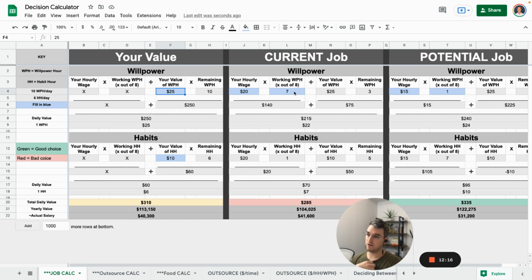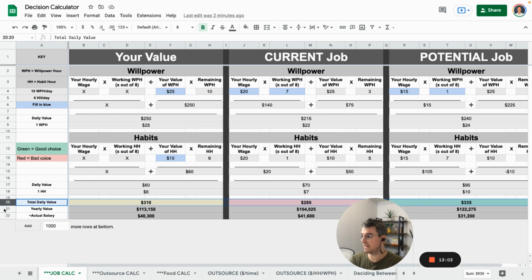And it's taking into account if you're working 7 hours a day out of your 10 available, it's saying, hey, these 7 are valued at that. It's not only using what you think you're worth, right? This is what you think you should be worth, this total daily value here in terms of money. It's not actualized money, right? It's in terms of money. How much is your willpower time plus your habit time? Whereas in this fairyland, all perception, your current job, this is how much am I actually getting paid? And these 3 down here, this is your value of that day. So as you can see, this is the best one right now because it has the highest value.